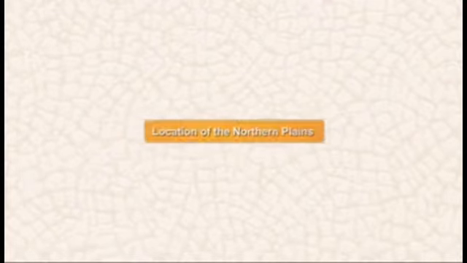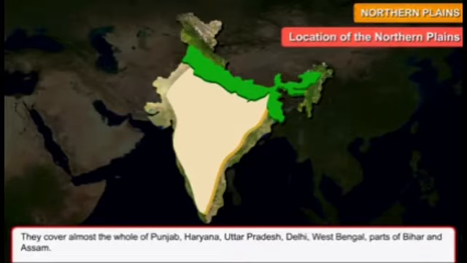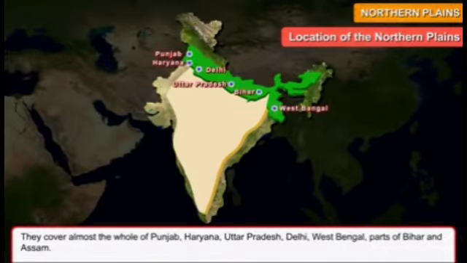Hello children, today we will know about the location of the northern plains. The northern plains lie between the Himalayas and the southern plateaus. The flat and level northern plains stretch from Punjab in the west to Assam in the east. They cover almost the whole of Punjab, Haryana, Uttar Pradesh, Delhi, West Bengal, and parts of Bihar and Assam.